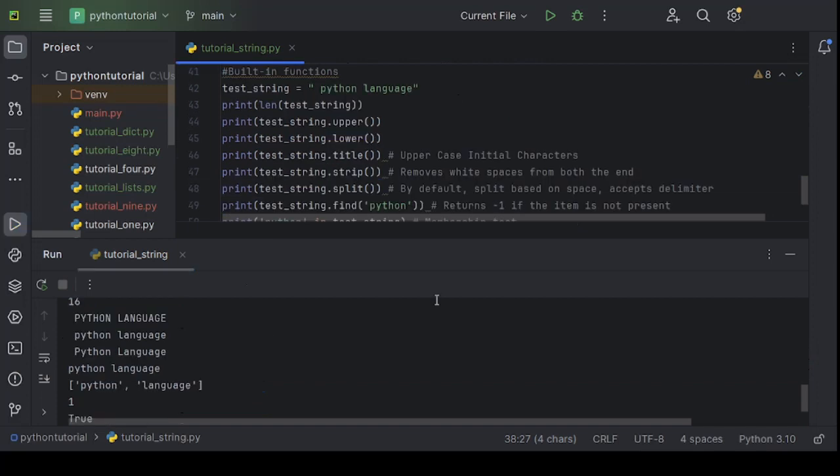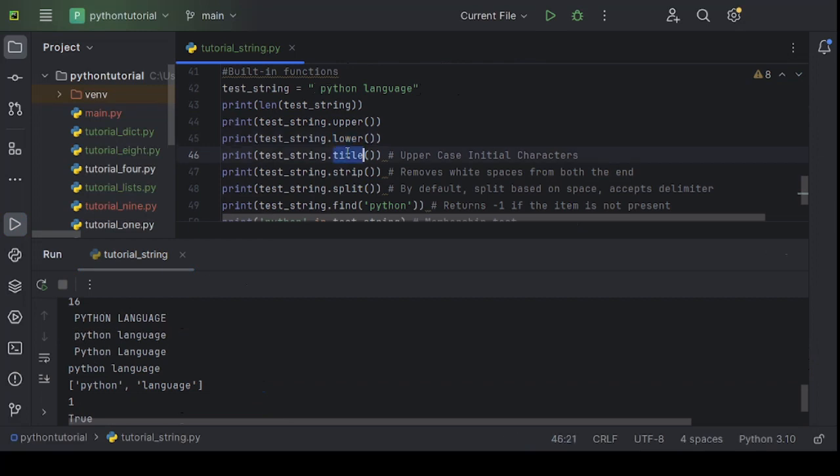Let's understand the built-in functions. Length is printing the total number of characters present in the string. As we have used upper here, you can see all the characters changed into uppercase. We have put lower here to convert all the characters into lowercase.